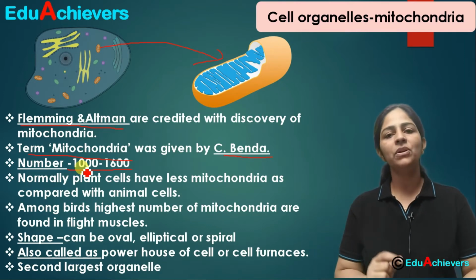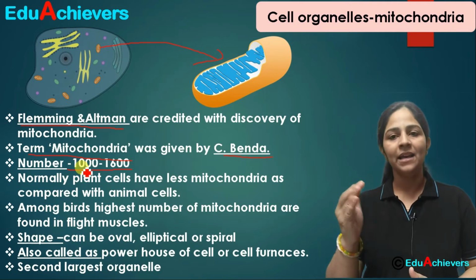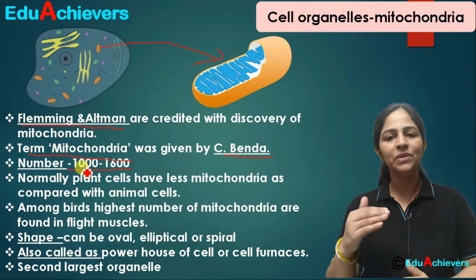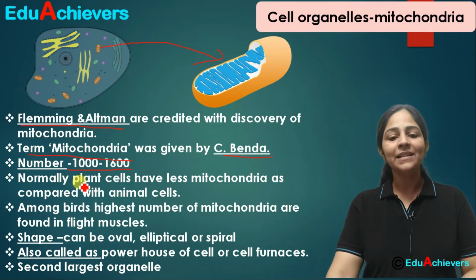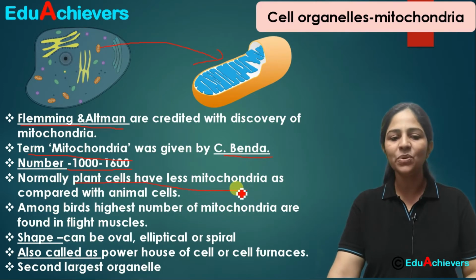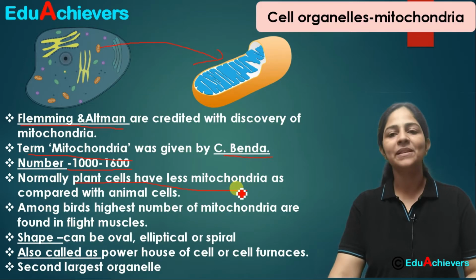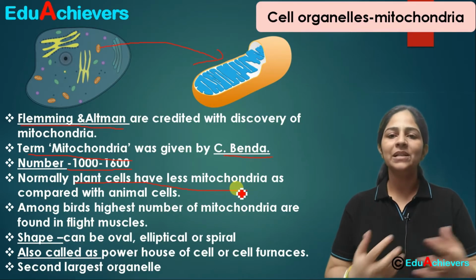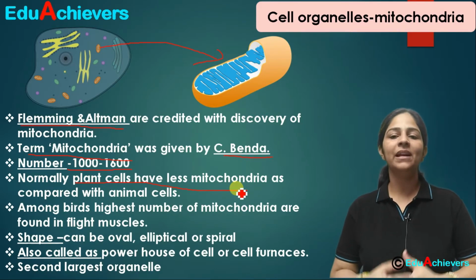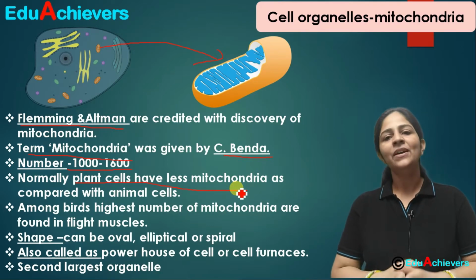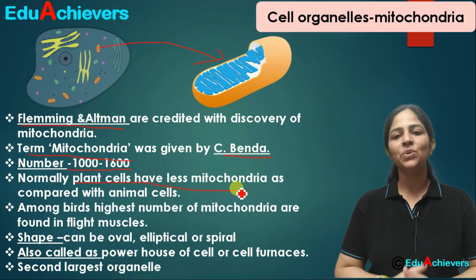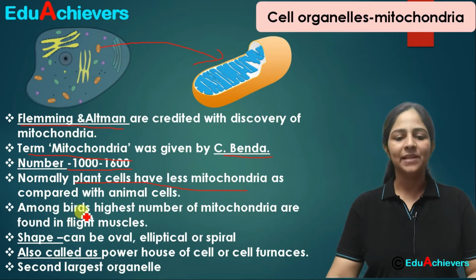If the energy requirement of that particular cell is high, that means the number of mitochondria will also be more in that cell. Fine. Normally plant cells have less mitochondria as compared with animal cells, because we do a lot of movement, lot of activities are involved in our day-to-day life, whereas plants have more of a stagnant life, so their cells have less mitochondria as compared with animal cells.